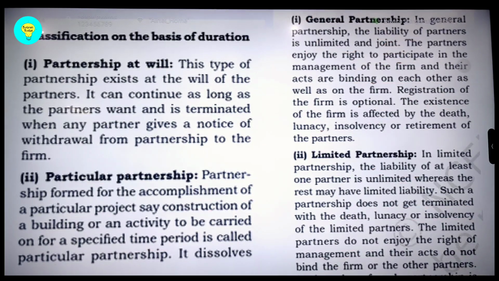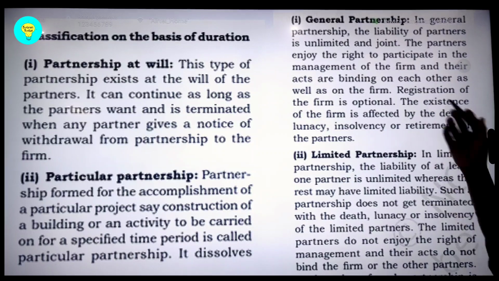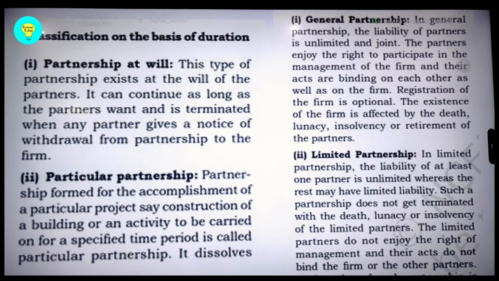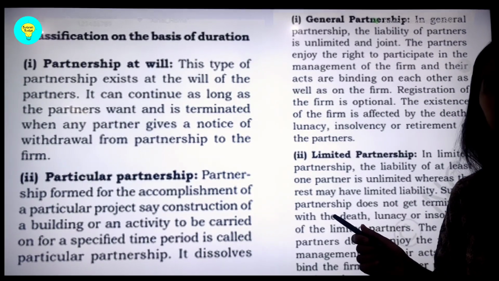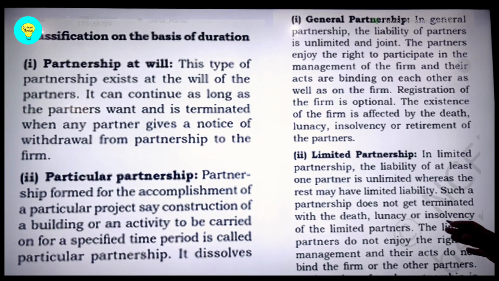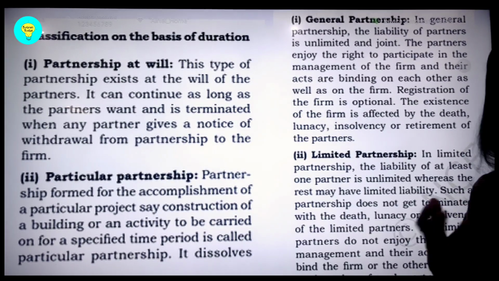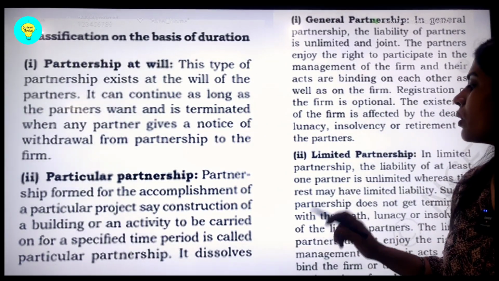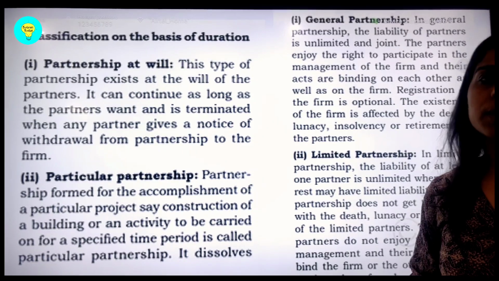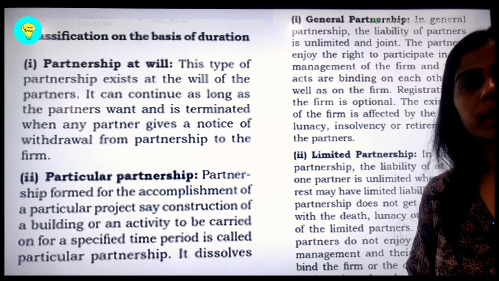Okay, so this is all regarding the limited liability. There are very opposite views on this. In general, we have seen that the registration is not compulsory, and even one member's acts bind the others. But here it is completely different. First of all, the liability becomes limited. The limited liability partners do not enjoy any right of management. Their acts also do not bind each other, and the registration also becomes compulsory, with the clause that one partner still bears an unlimited liability. So this is all regarding partnership and its types. So I hope it is very clear.